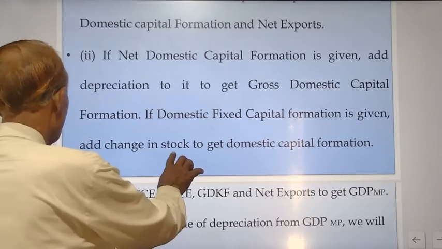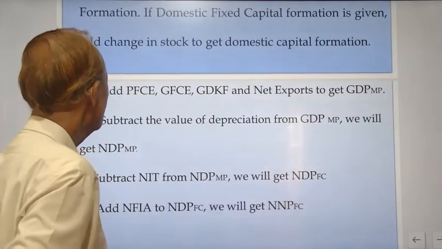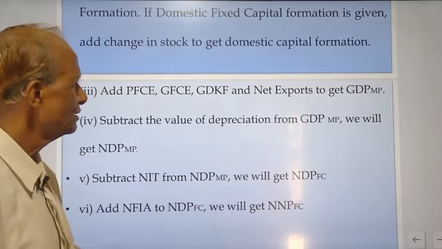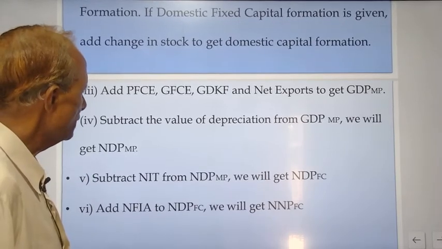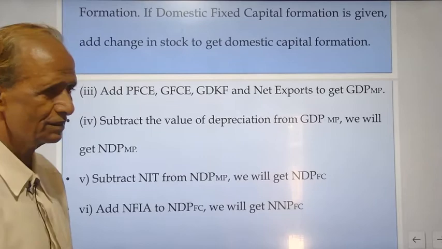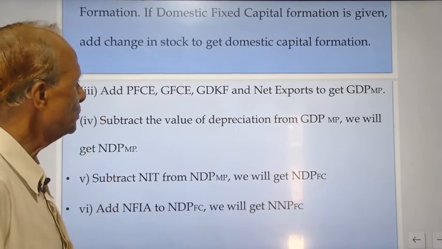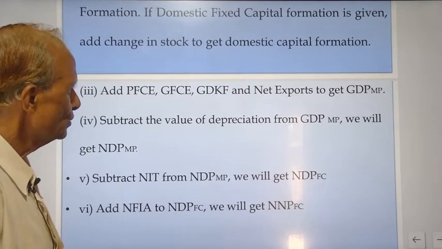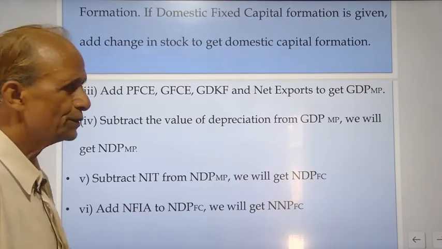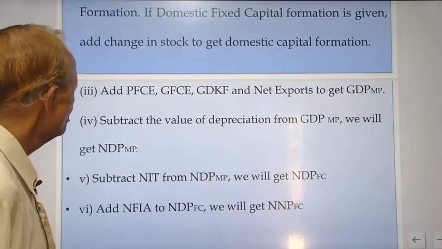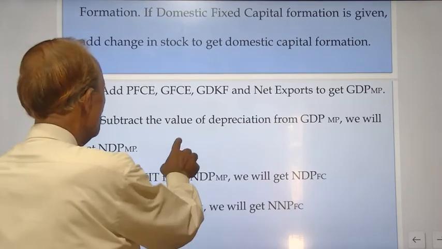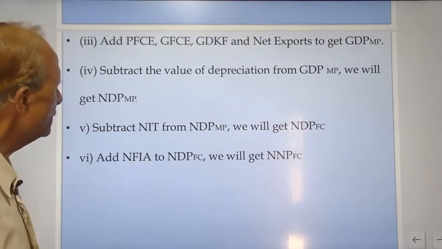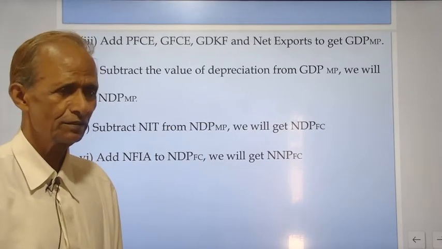Now, third point: private final consumption expenditure plus government final consumption expenditure plus gross domestic capital formation and net exports. So that will give you GDP MP. You subtract the value of depreciation from GDP MP, we will get NDP MP.